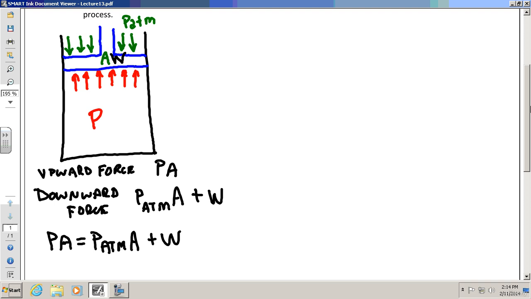Take a look at the right side of this equation. Will the weight of the piston change? No. Will the cross-sectional area of the cylinder change? No. Will the atmospheric pressure outside change? Not really. Yeah, sure, a front could come through and we could drop pressure a little bit, but that's negligible, right? None of that changes.